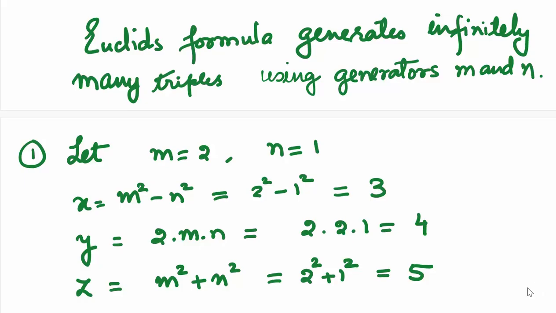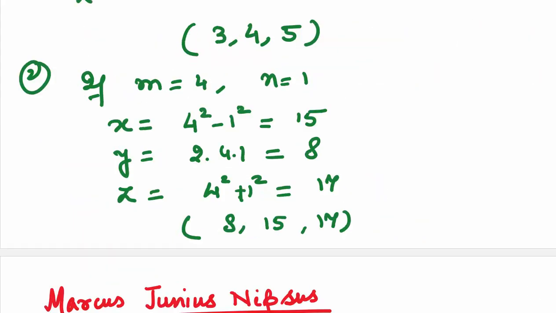Let's look at two examples. If you take m is equal to 2 and n is equal to 1, all the conditions given in the formula are satisfied, and when we substitute these values, we get x is equal to 3, y is equal to 4, and z is equal to 5. We get the primitive Pythagorean triple 3, 4, 5.